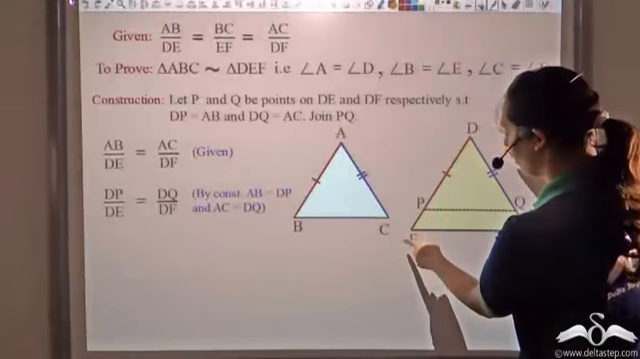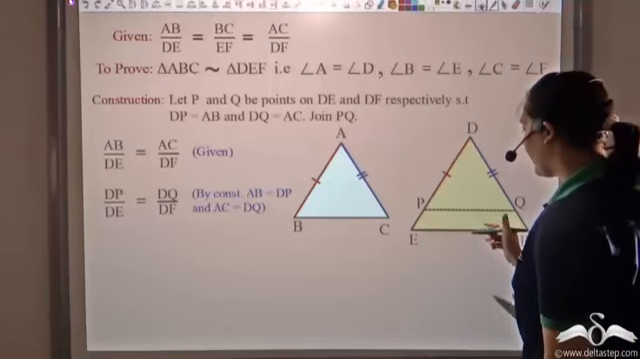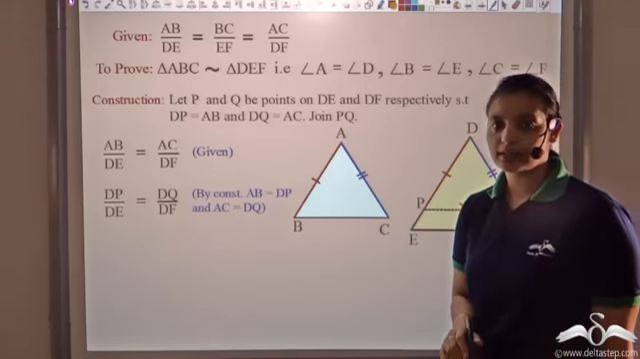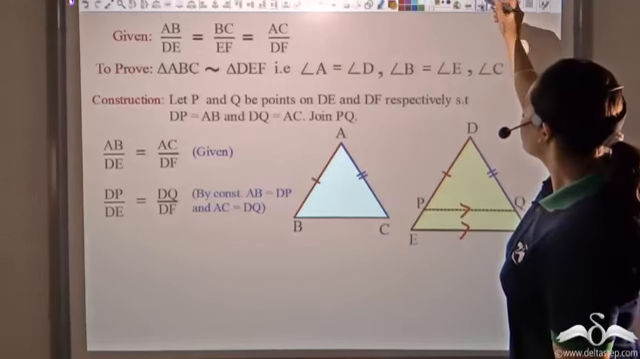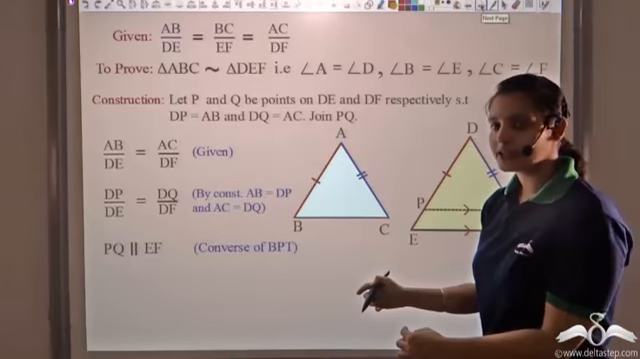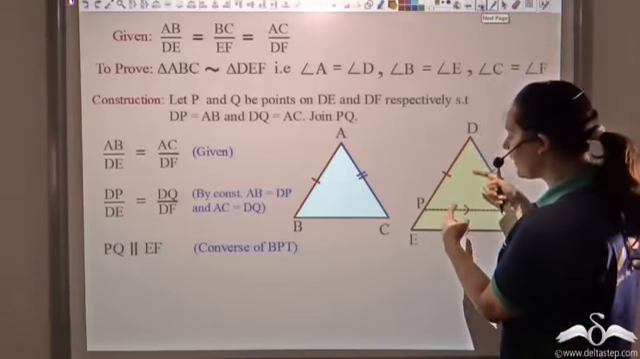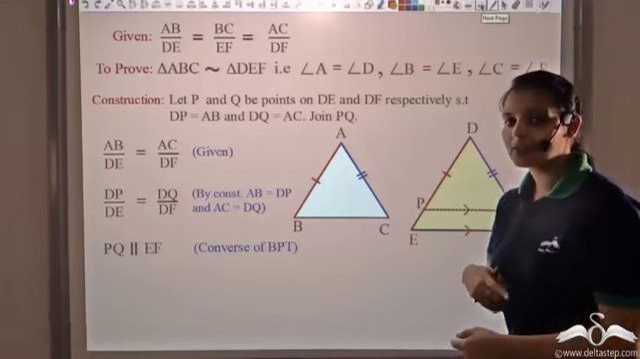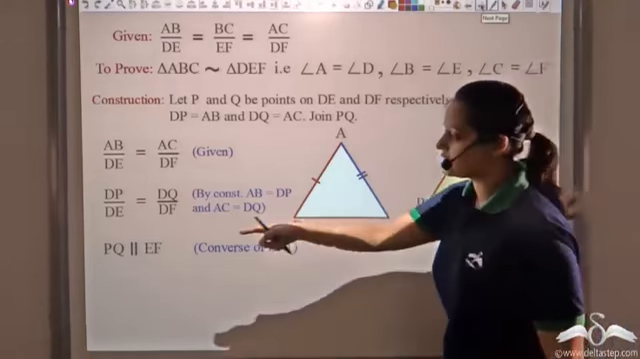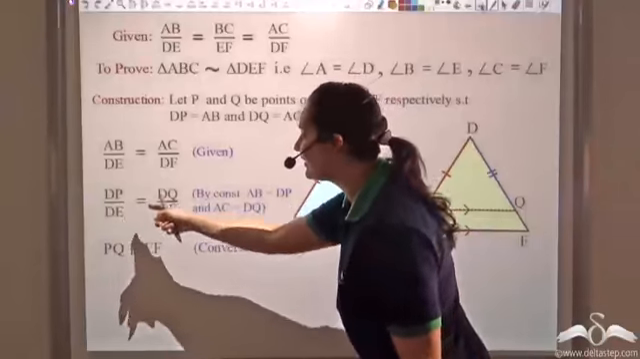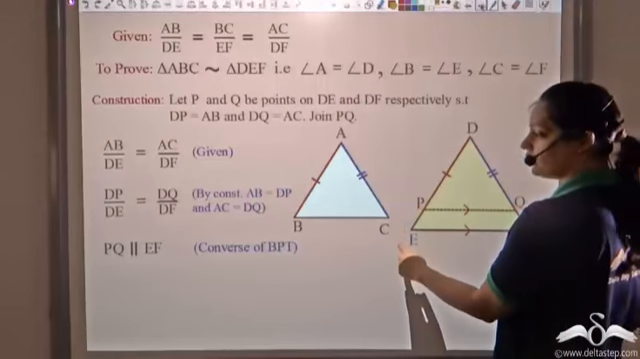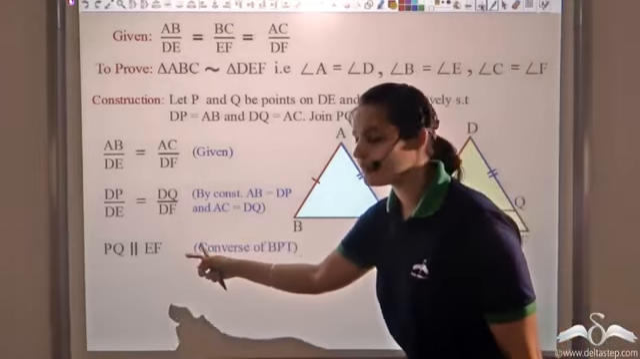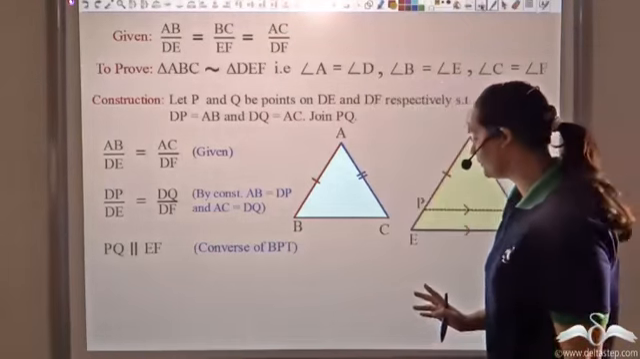Since the ratio of the corresponding sides is equal, I can say that these two lines would be parallel by converse of BPT. Since the basic proportionality theorem states that if lines are parallel, they divide the sides in equal ratios, and the converse says that if you get equal ratios, then the line that divides them, which is PQ, would be parallel to the third side, which is EF. So I get PQ is parallel to EF by converse of BPT.